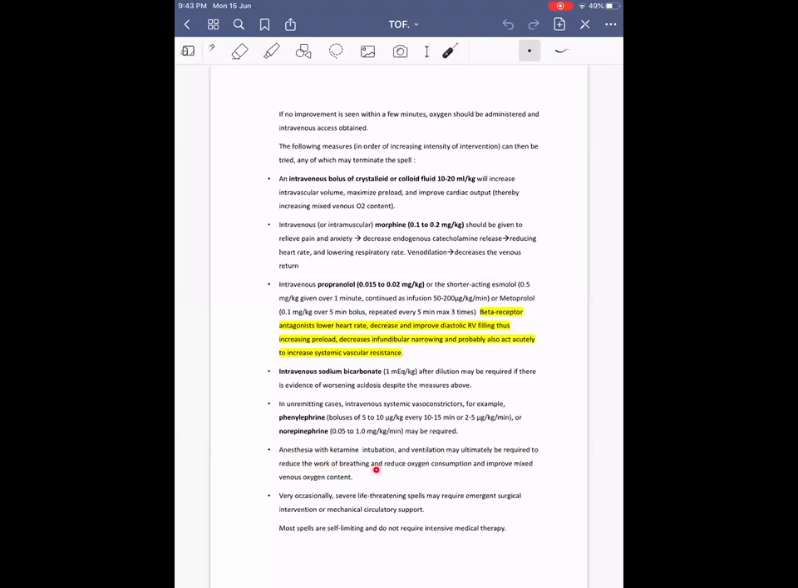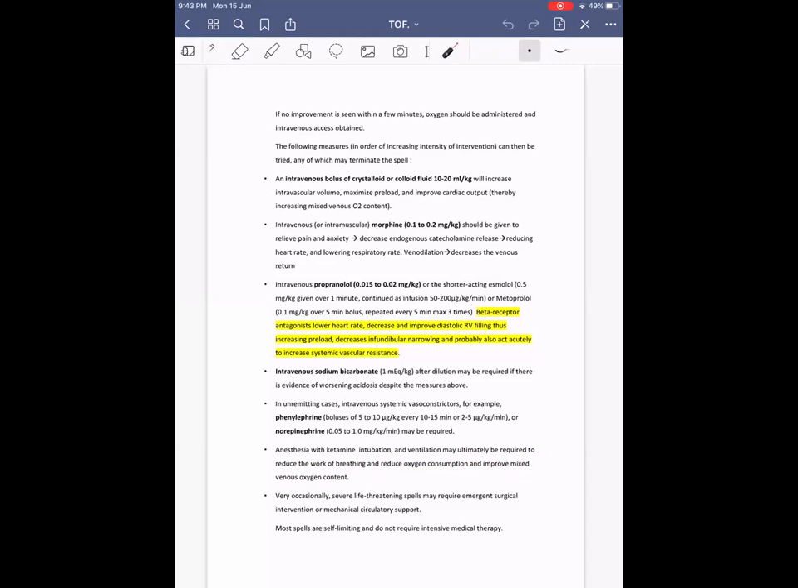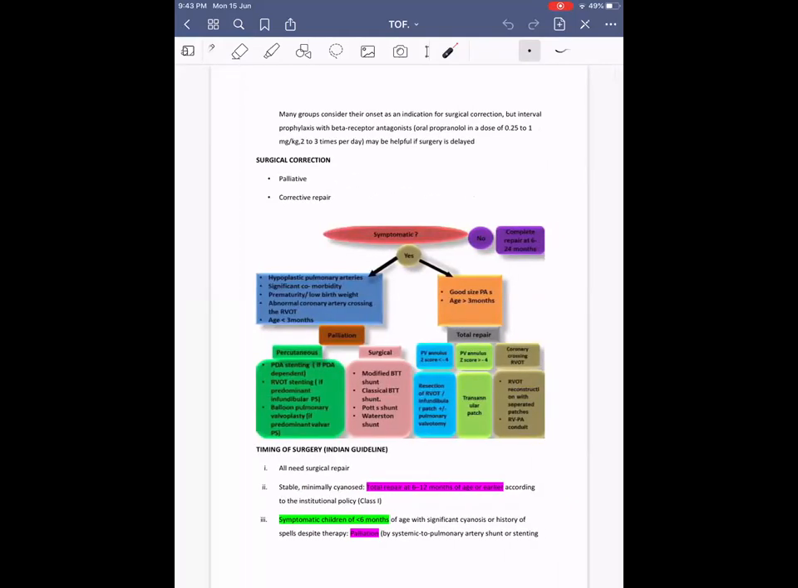Anesthesia with ketamine followed by intubation and ventilation may ultimately be required to reduce the work of breathing, reduce the oxygen consumption, and improve mixed venous oxygen content. This is a last resort. Very occasionally, emergency BT shunting or mechanical circulatory support devices may become required. However, these kinds of BT shunting or corrective emergency surgery are associated with poor post-operative outcome.